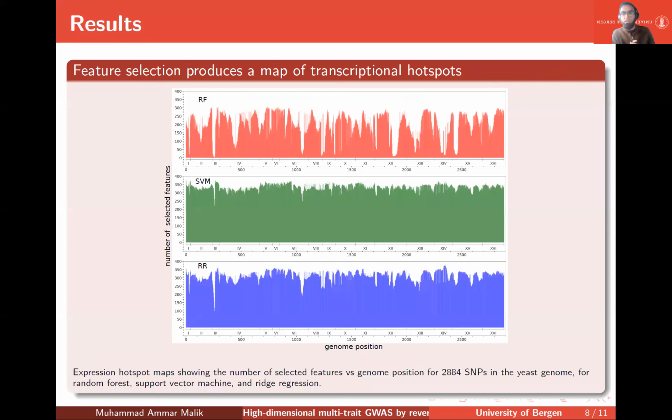Next, we observed that the feature selection produces a map of transcriptional hotspots. We learned prediction models for all SNPs associated with local changes in gene expression and counted the number of features needed to explain 20% of the total sum of feature weights. For random forest, the number of selected features varied considerably across SNPs, allowing us to delineate genomic regions with high and low regulatory activity. But for SVM and ridge regression, we observed less variation.